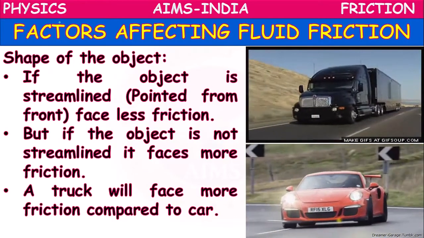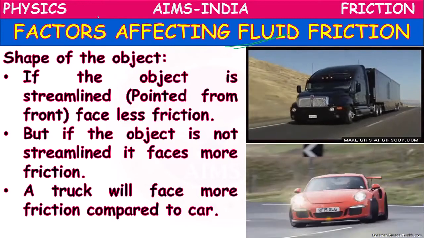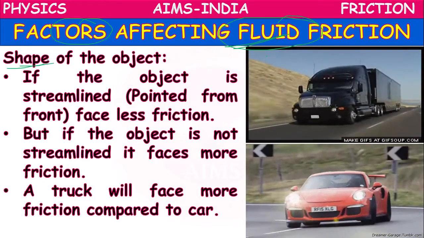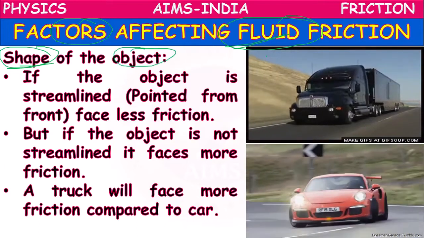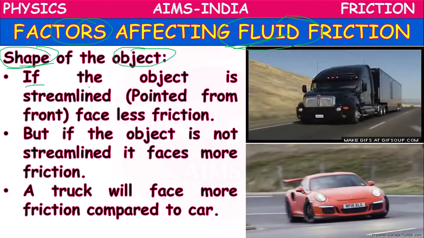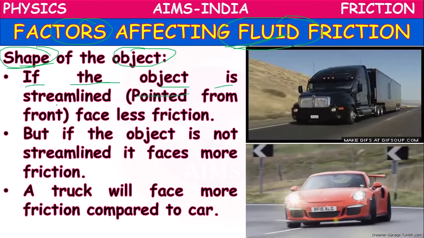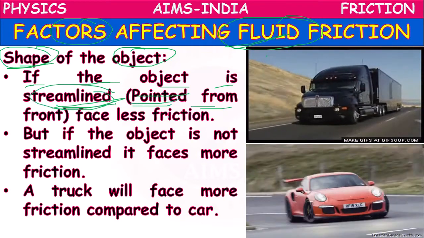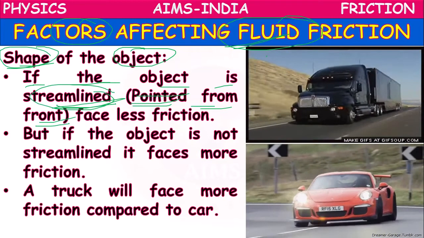Next, another factor influencing fluid friction is the shape of the object. If the shape of the object is streamlined, what is streamlined, children? Pointed from the front like a bird.